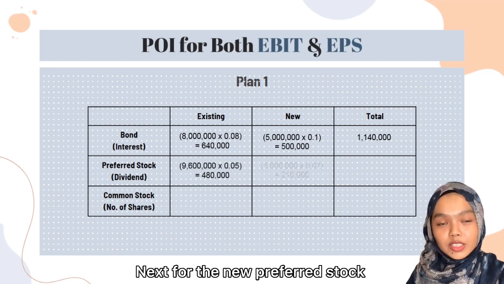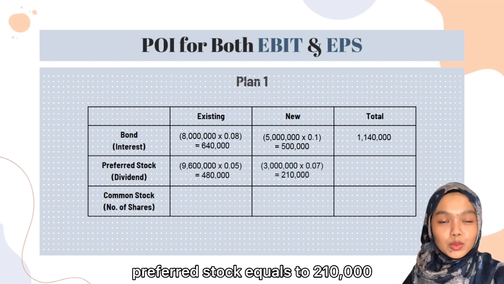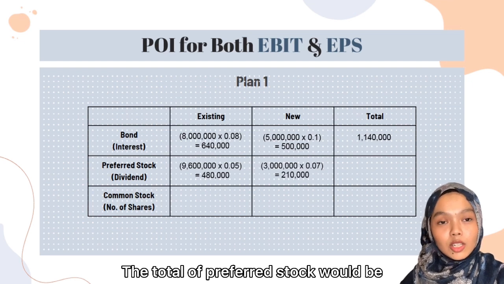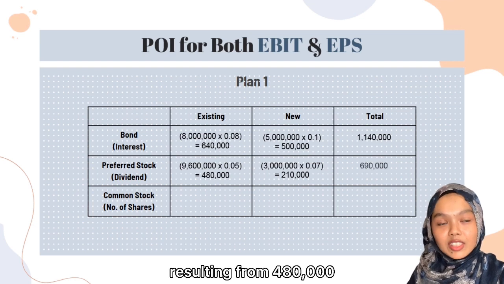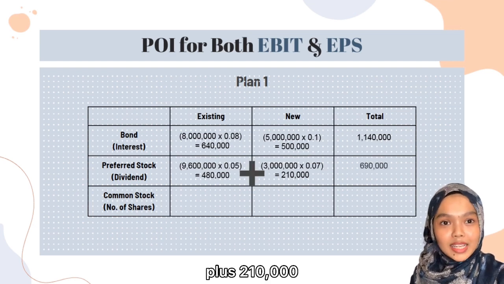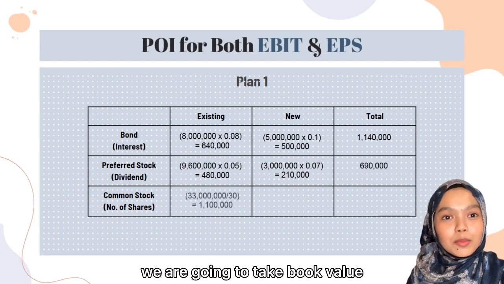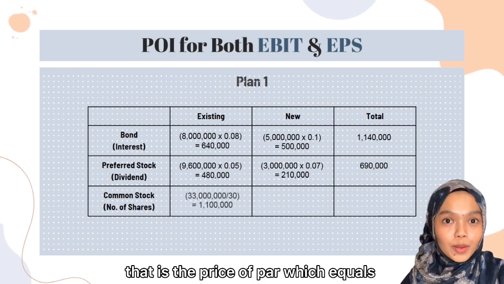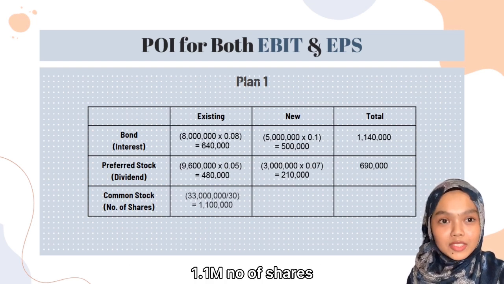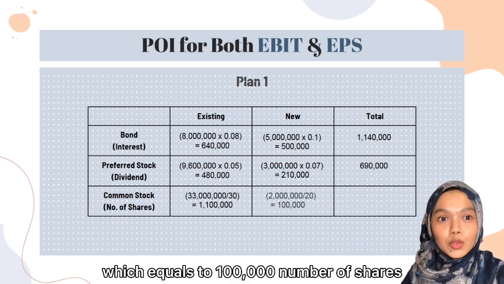Next, for the new preferred stock, 3 million times with 7% preferred stock equals to 210,000. The total of preferred stock would be 690,000 of dividend resulting from 480,000 plus 210,000. For common stock for plan 1, we are going to take book value 33 million divided by 30, that is the price of par, which equals 1.1 million number of shares. Moving on to new common stock, take 2 million divided by 20, which equals to 100,000 number of shares.